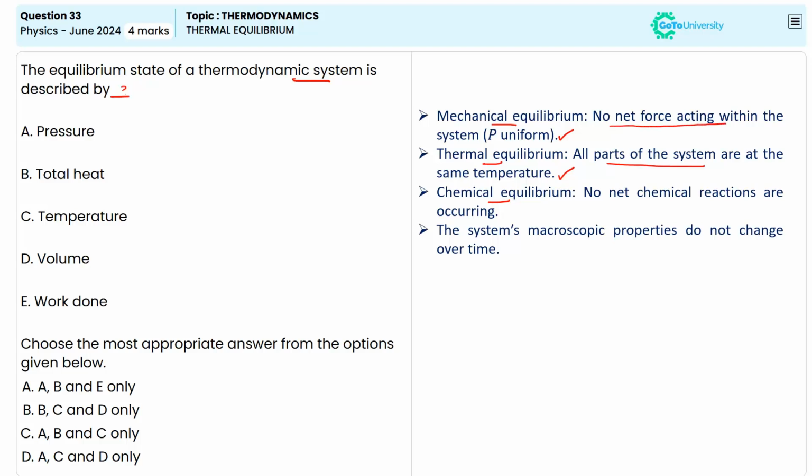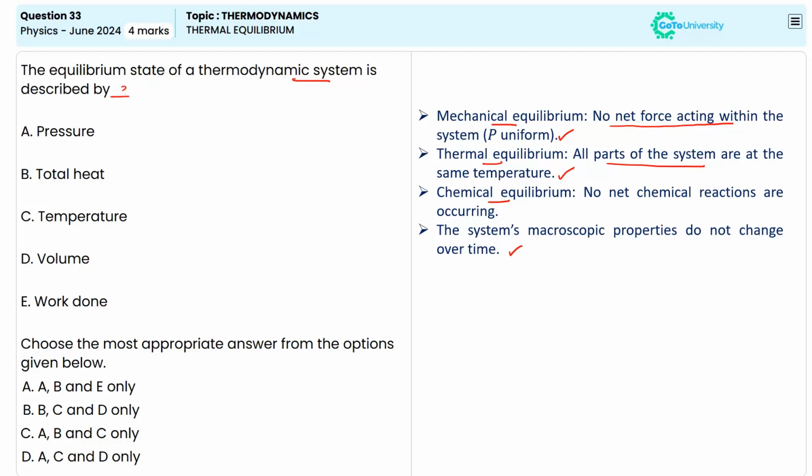or else we can say the net force acting on the system remains constant. And in the case of chemical equilibrium, we can say the net chemical reaction will be constant. And here, the system's macroscopic properties do not change over time. Let us check the quantities given in the options.